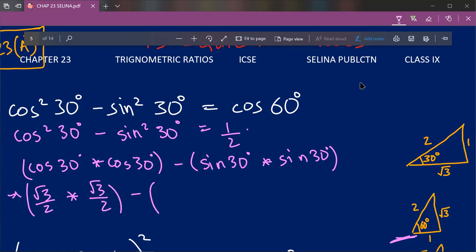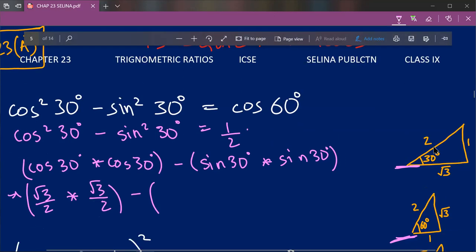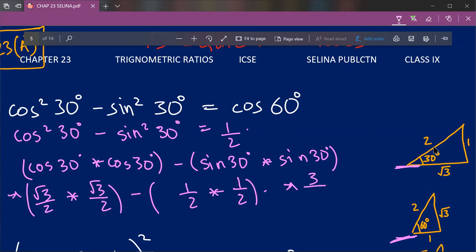minus sine 30 degree. Now for 30 degree, again there is a magic triangle given to us, and with respect to this angle 30 degree, and it should be towards the ground, here it is. So find sine 30 degree, that will be 1 upon 2. So therefore sine 30 degree will be 1 upon 2 into sine 30 degree, which will be 1 upon 2. Therefore this can be translated as root 3 into root 3, which will be 3, upon 2 into 2, which will be 4, minus 1 into 1, which will be 1, upon 2 into 2, which will be 4. So therefore our denominators are same, so there is no need to find LCM.